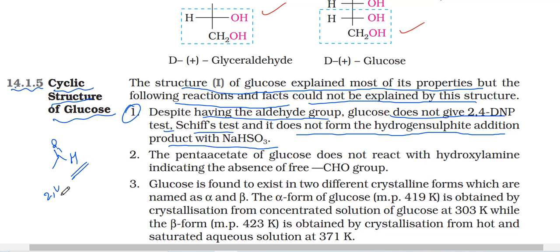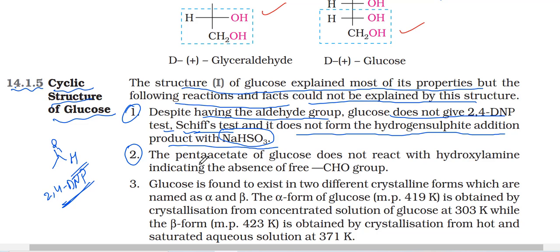2,4-DNP is the main test, the functional group test of carbonyl compounds. But this compound is not giving the 2,4-DNP test. Not only 2,4-DNP, it is not giving Schiff's test also. But note the point here: Tollens is giving. Schiff's is not giving, Tollens is giving. 2,4-DNP, the main functional group test, is also not giving. Sodium bisulfite is an addition reaction, it should give, but it is not giving the sodium bisulfite test also. Why? Later we will know that.